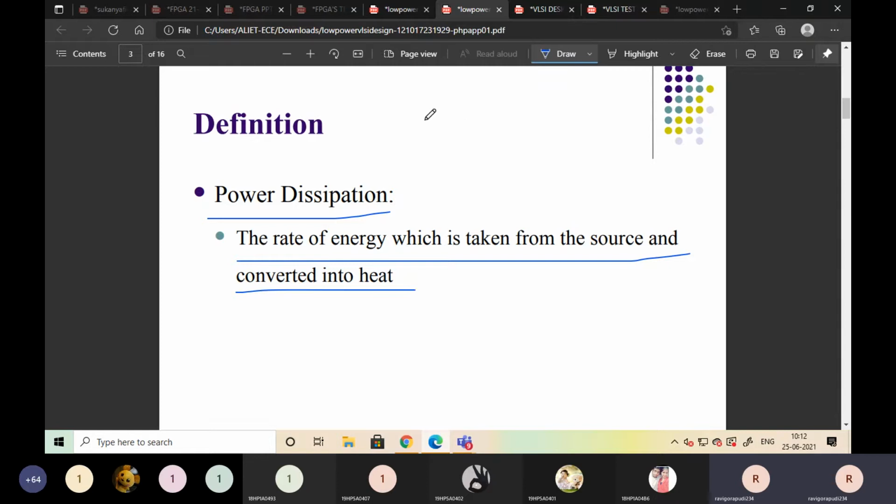For example, take your mobile. We have one inverter or mobile charger. The input is connected to 230 volts, and our output is 5 volts.